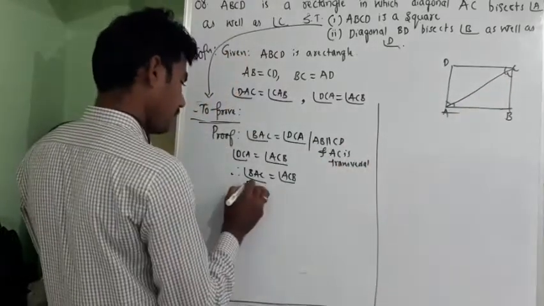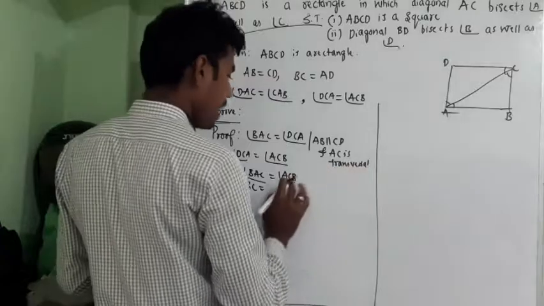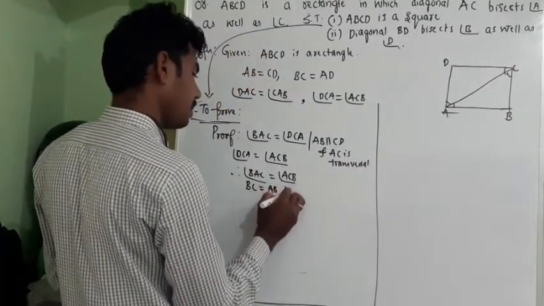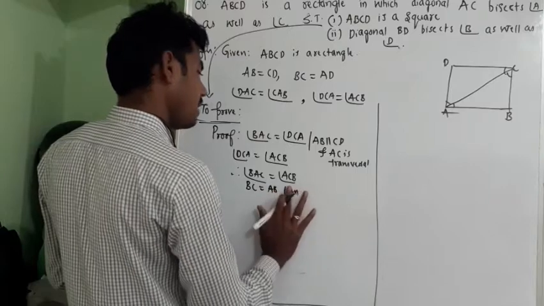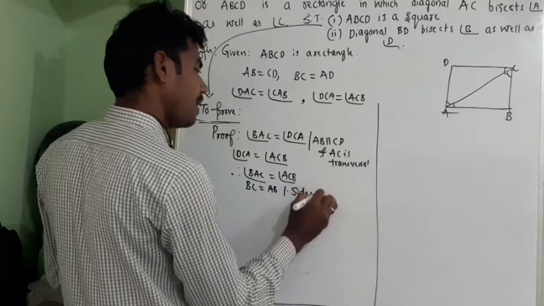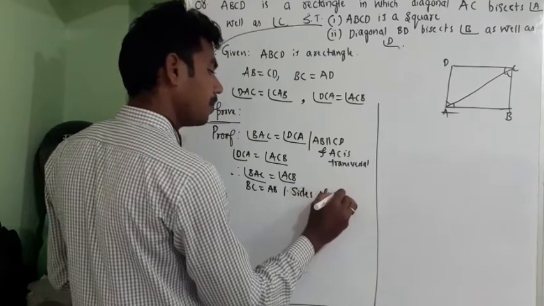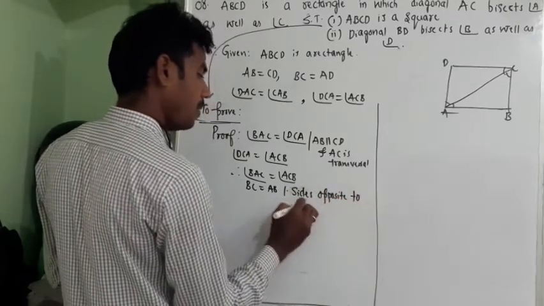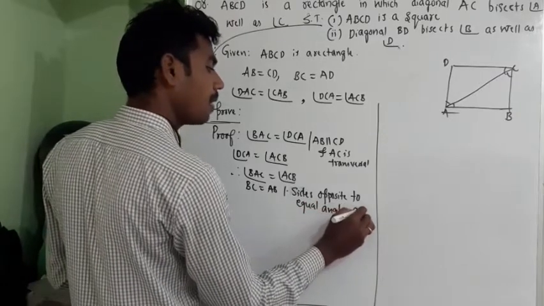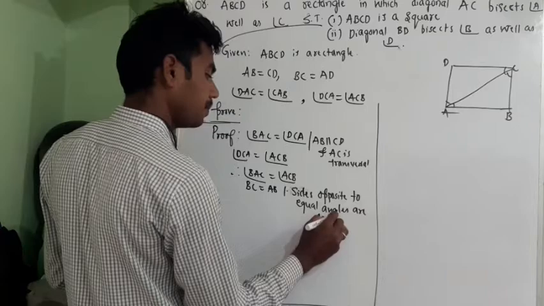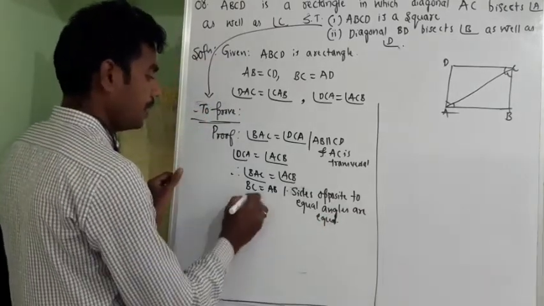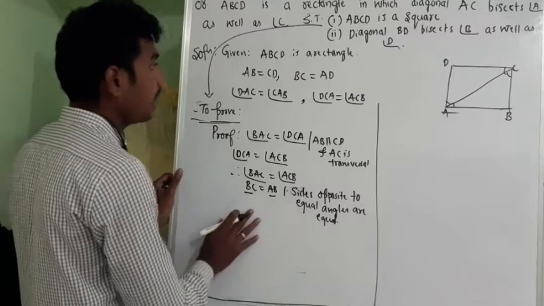BC is equal to what is the side opposite to angle ACB? AB. Sides opposite to equal angles are equal.